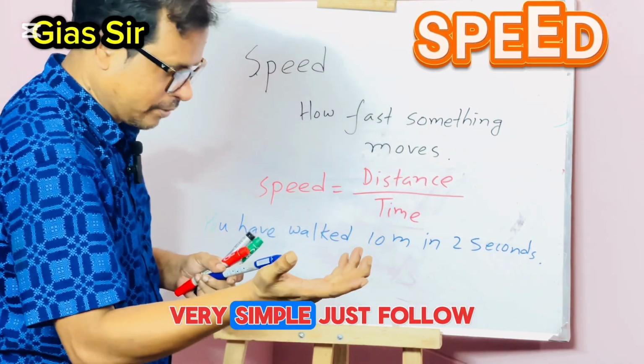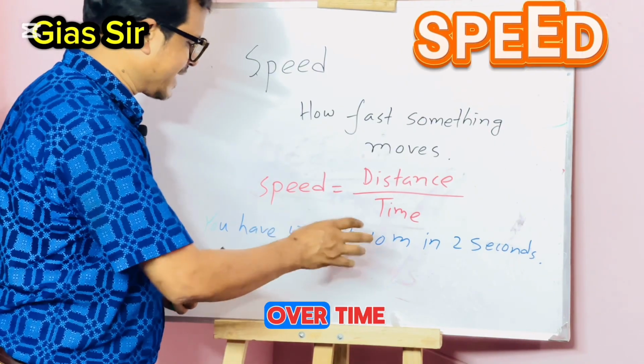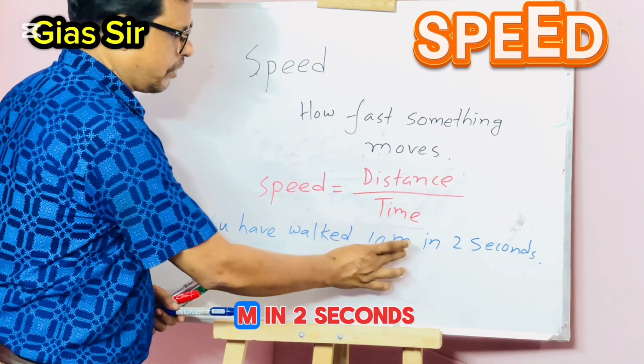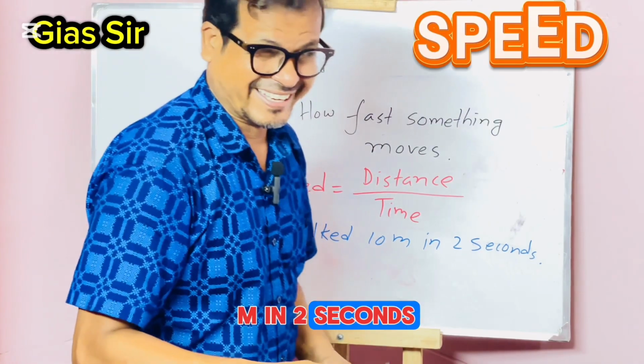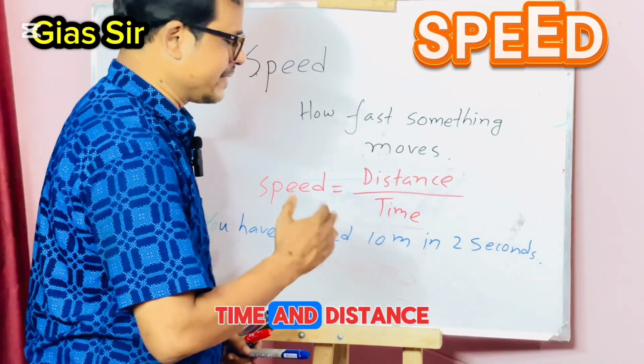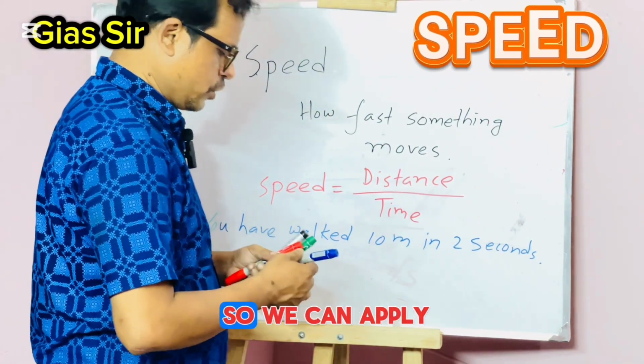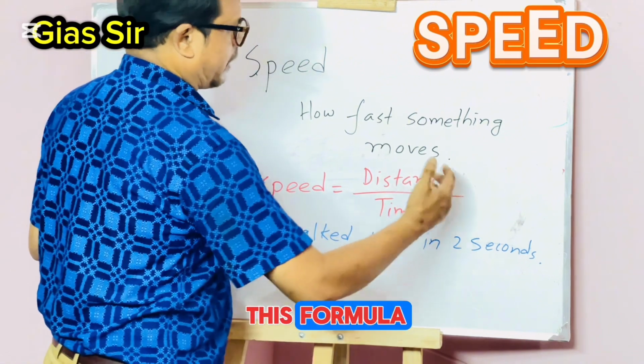Just follow this formula: speed equals distance over time. You have walked 10 meters in 2 seconds. That means in this line, time and distance have been given, so we can apply this formula.